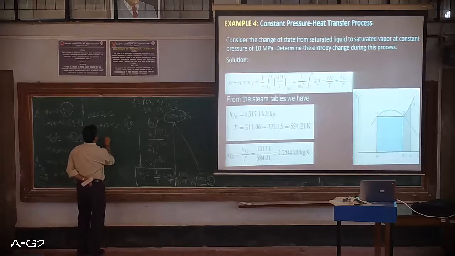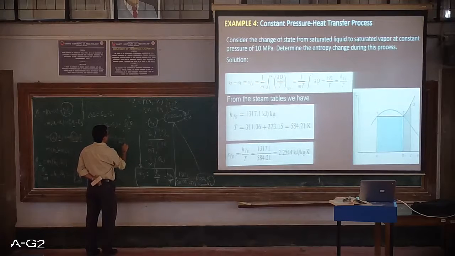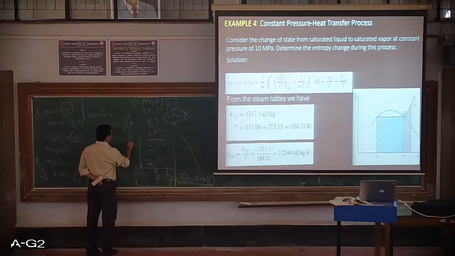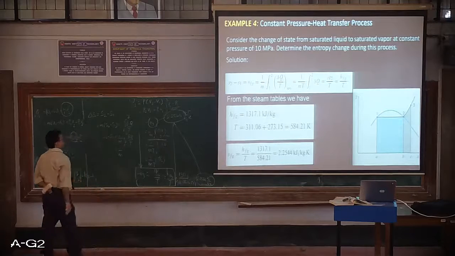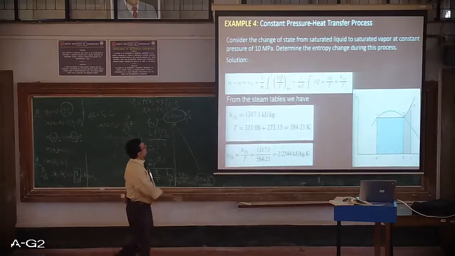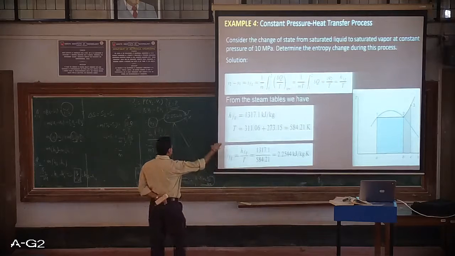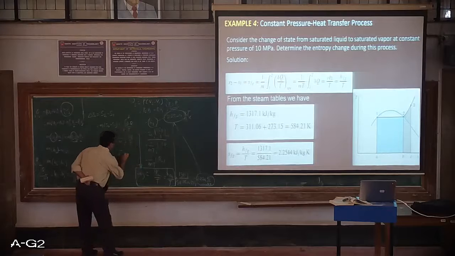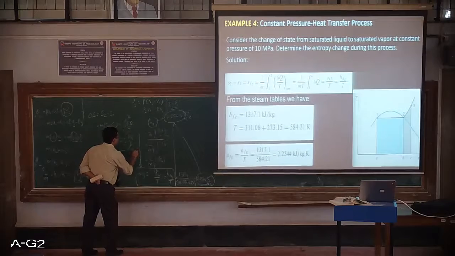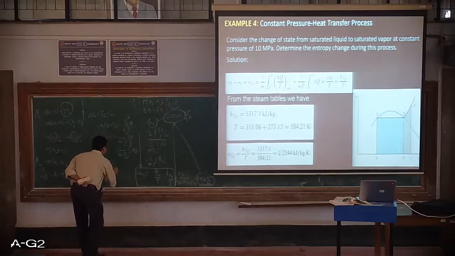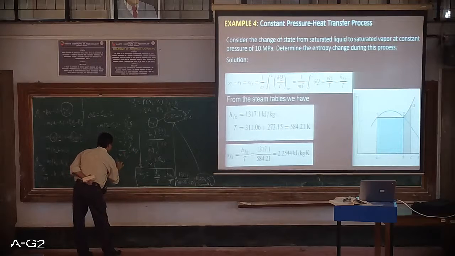Same thing. So now if I write it, S2 minus S1 is going to be 1 upon m integral from 1 to 2 delta Q upon T. Develop this expression 1 upon m. Now T for the given process, where you go from saturated liquid to saturated vapor, is a constant temperature. So this comes out, Tc, constant temperature, integral from 1 to 2 delta Q. So it is 1 by m T. So delta Q can be written as heat transfer from 1 to 2.